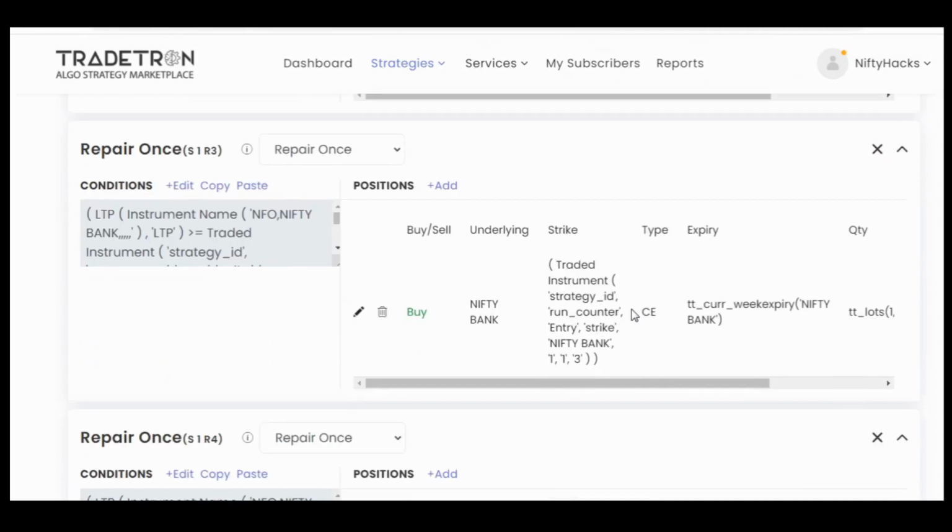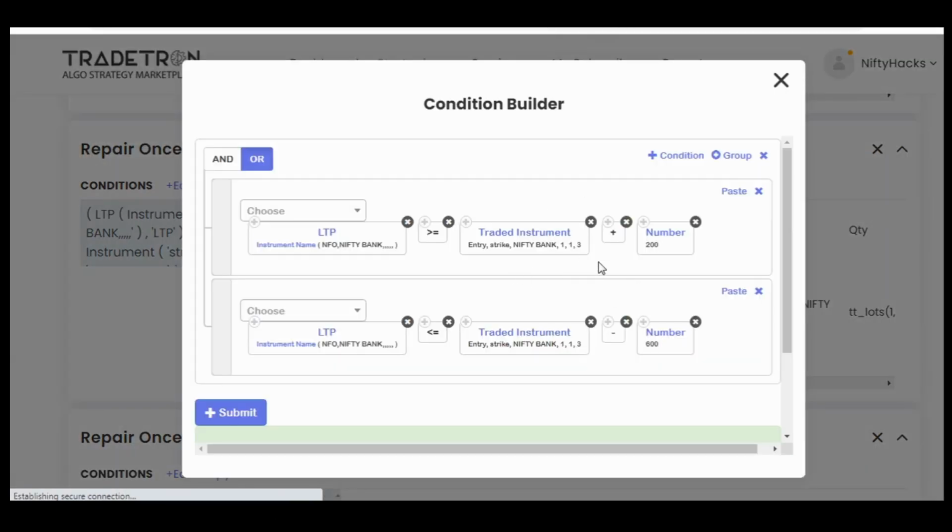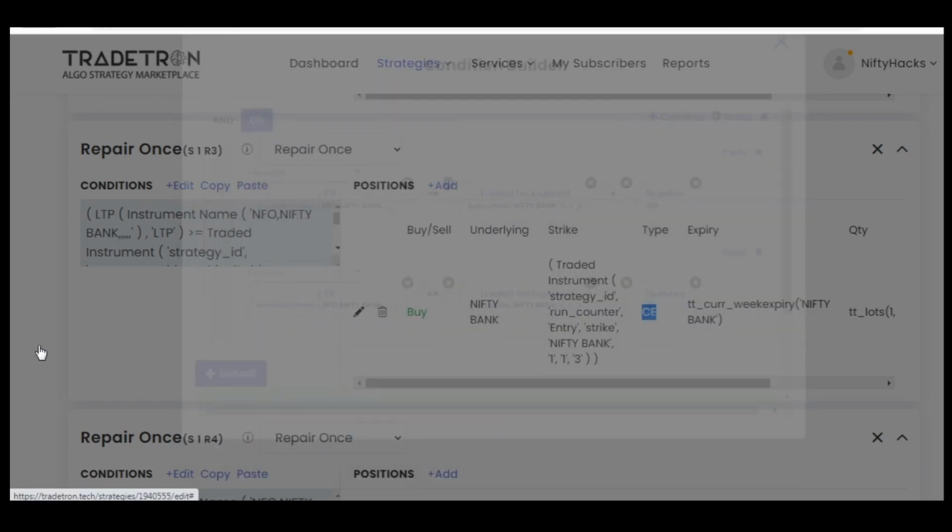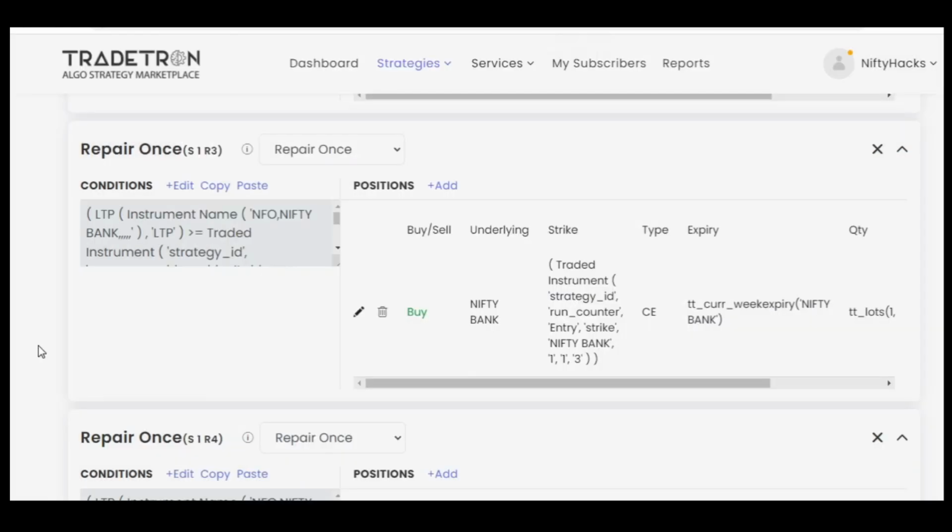In a similar way, the pair 1-3 is for the out of the money call exit. Whichever is the strike of this out of the money call, if market moves up by 200 points, or if market goes down 600 points from the strike of that particular leg, we will exit this leg number 3.